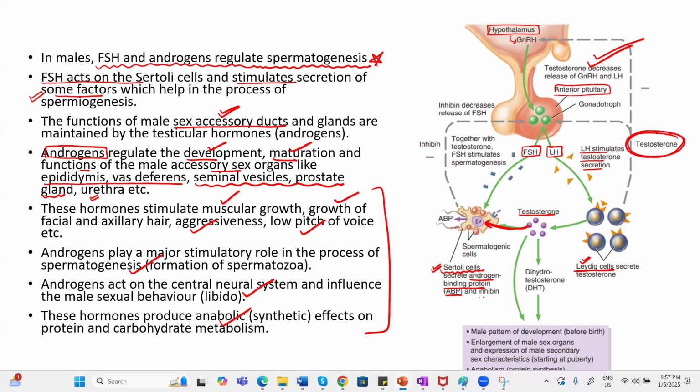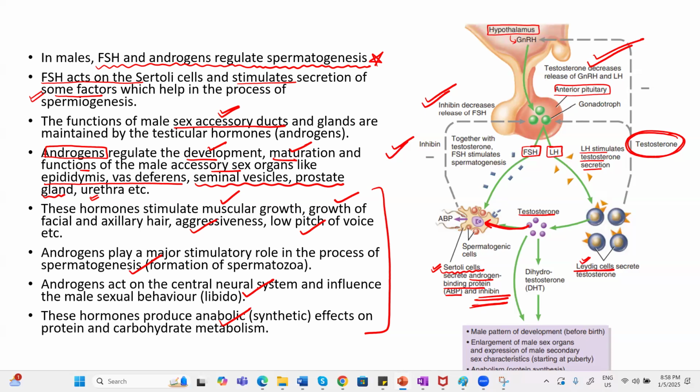The Sertoli cell will secrete another hormone known as inhibin, and inhibin will decrease the release of FSH. Please understand this diagram very carefully. Excess testosterone will suppress, or you can say slow down, the release of GnRH and LH, but FSH is controlled by inhibin, and inhibin is released by the Sertoli cell.